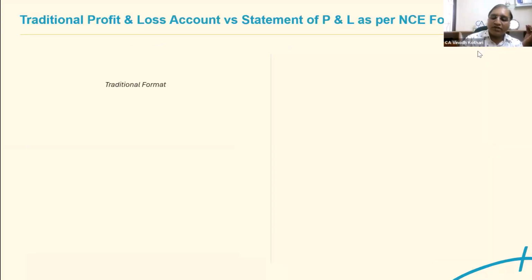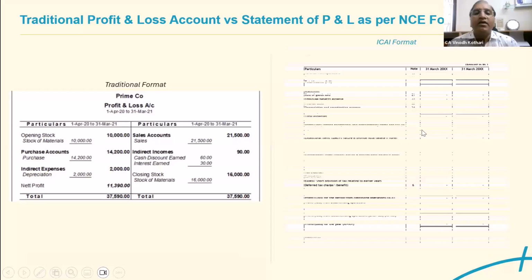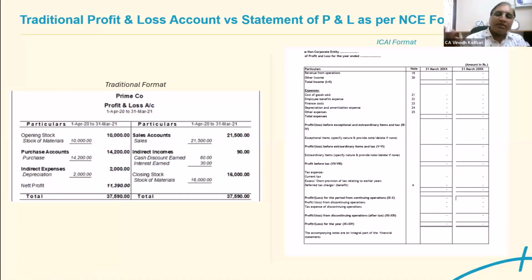Similarly, the profit and loss account, horizontal or vertical format we were preparing, but now it is only vertical format, similar to how we used to prepare the financial statement for companies, showing revenue from operations, other income, then cost of goods sold. So there is no concept of gross profit or manufacturing or trading and profit and loss account. It is just profit and loss account.